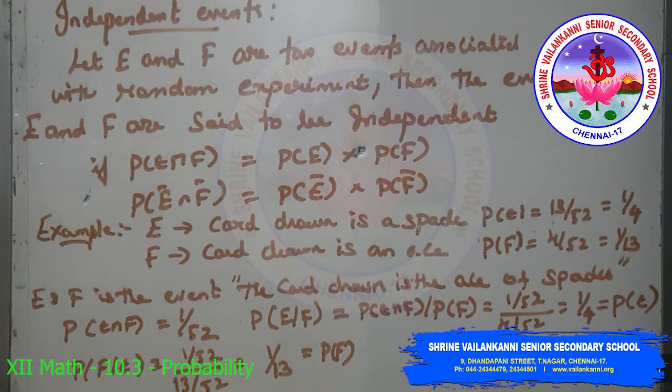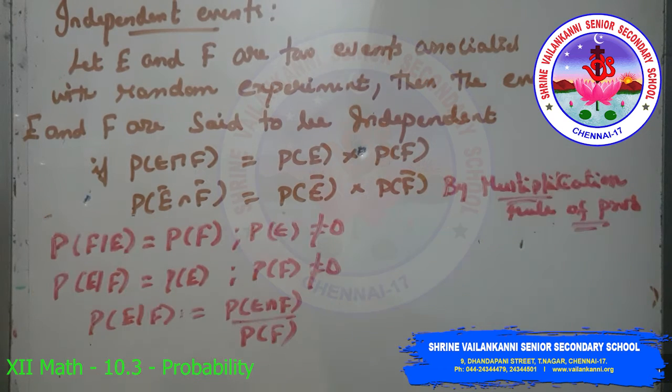Thus E and F are two events such that the probability of occurrence of one of them is not affected by the occurrence of the other. Such events are called independent events. Two events E and F are said to be independent if P of F by E is equal to P of F, provided P of E is not equal to 0, and P of E by F is equal to P of E, provided P of F is not equal to 0.